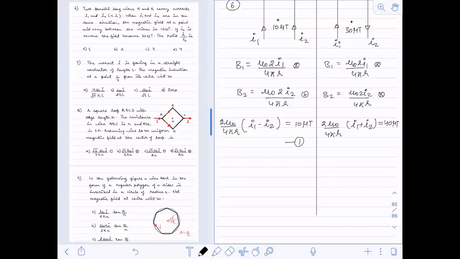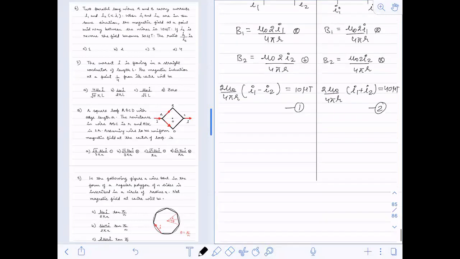This is equation 1, this is equation 2. Equation 1 divided by equation 2, I get I1 minus I2 divided by I1 plus I2 is equal to 10 by 30.